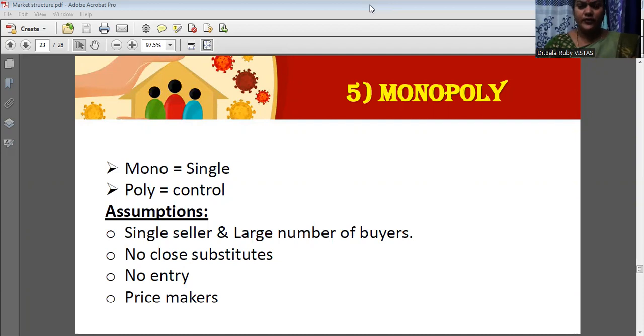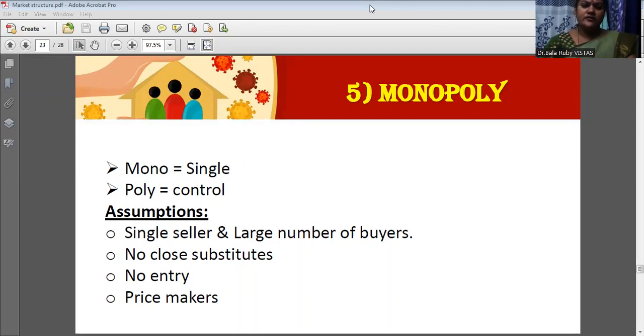It is monopoly competition. Here we have some important assumptions. The first assumption is single seller. Yes, a seller is a single seller because it is monopoly. Mono means single, so single seller. But if you see the buyers, there are a large number of buyers in the market.